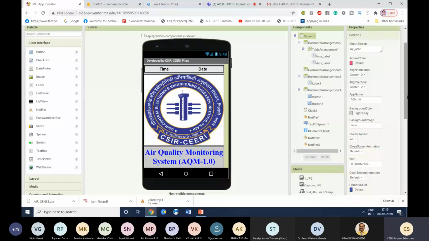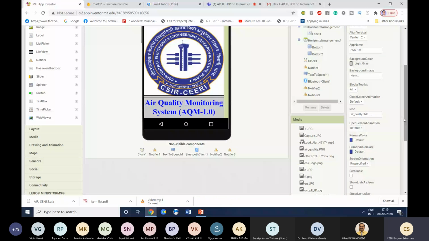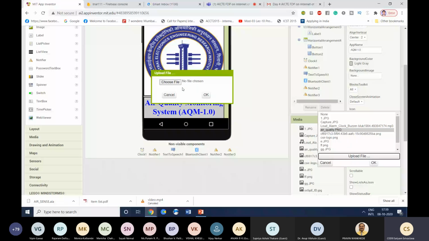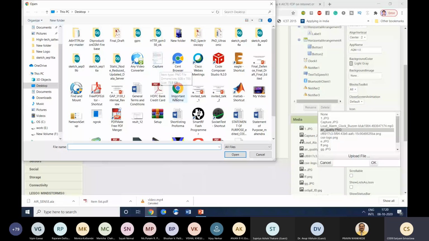Icon. One of the important things we have to understand is that every app has an icon, right? So you can design your icon, whatever icon you want to give to your app, and after that you can upload that PNG file from here. Choose and select any of the PNG files. Obviously it has some size limitation, and then you can select that image, so it will display here.